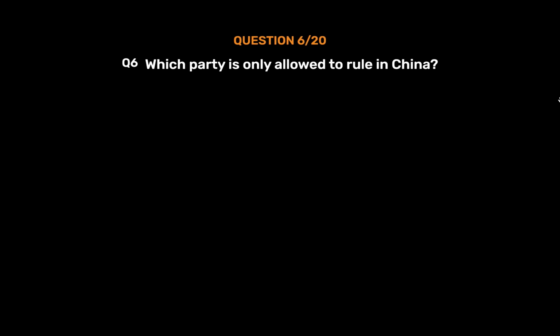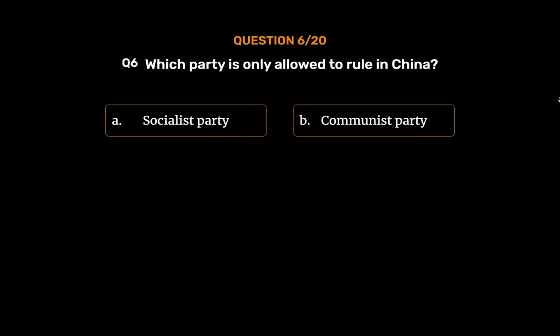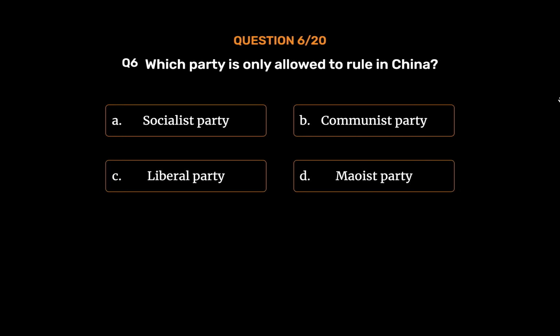Question number 6. Which party is only allowed to rule in China? Option A. Socialist Party. Option B. Communist Party. Option C. Liberal Party. Option D. Maoist Party. The correct answer is Option B.